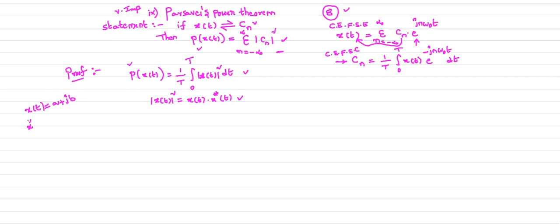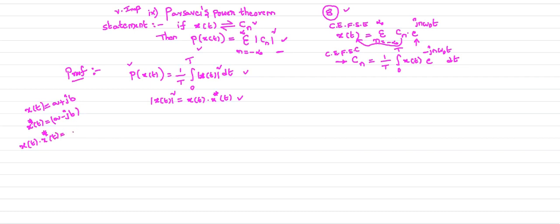Now what is x conjugate of t? What is x conjugate of t? Apply conjugate on both sides. So what we will get? A minus jb we will get. Now if you multiply the x of t with x conjugate of t, so what we will get?